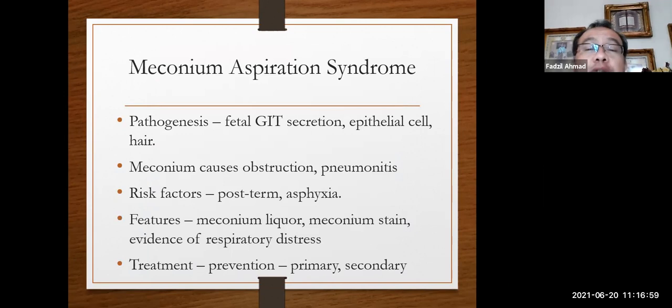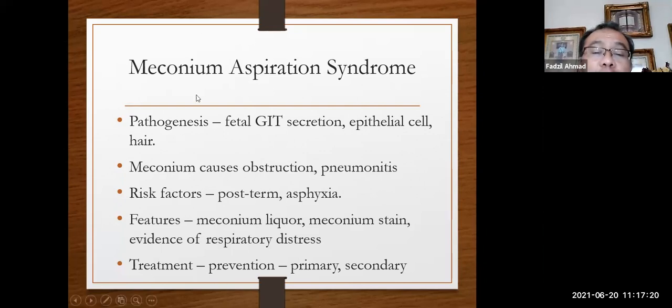Meconium aspiration syndrome is another one, which is fairly common. What is meconium? Meconium consists of fetal GIT secretions, epithelial cells, and hair that the baby has swallowed, the things inside their GIT tract.